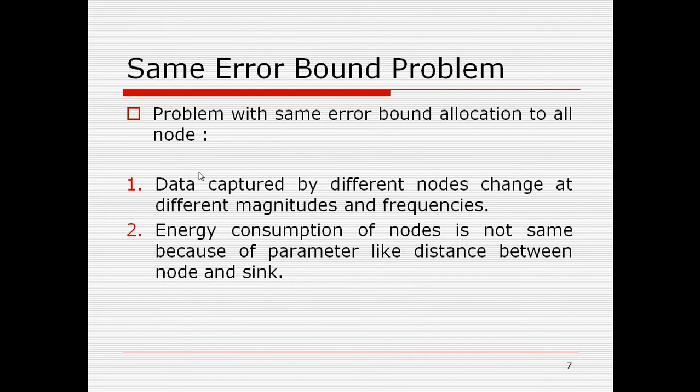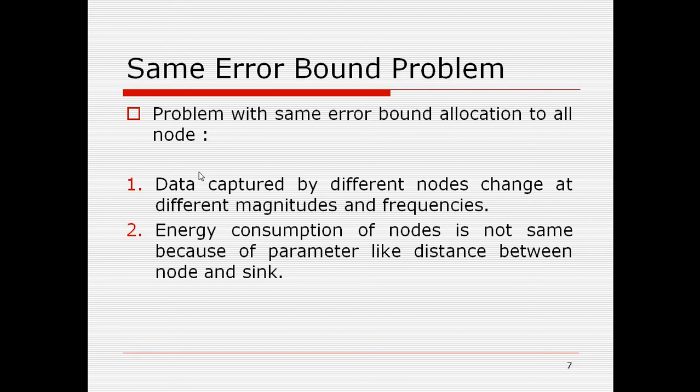Same error bound problem. If the error bound given to all nodes is the same, then what kind of problem do we face? Two main problems. Data captured by different nodes change at different magnitudes and frequencies. Suppose one node is at a location where, due to disturbance, temperature frequently deviates, then that node will communicate with base station very often. So energy consumption of that node is very fast and lifetime decreases.